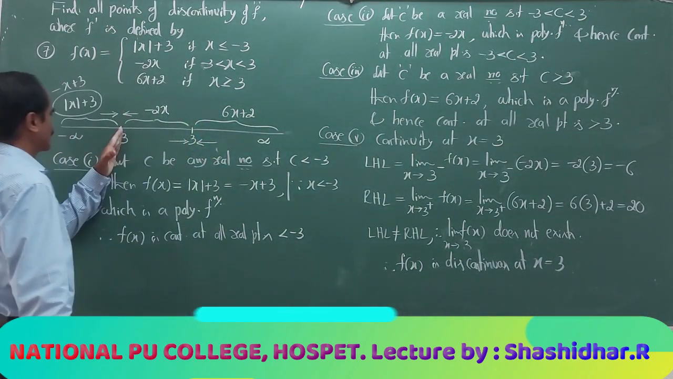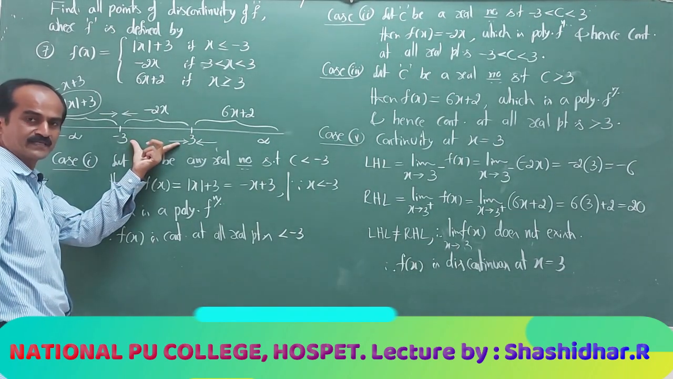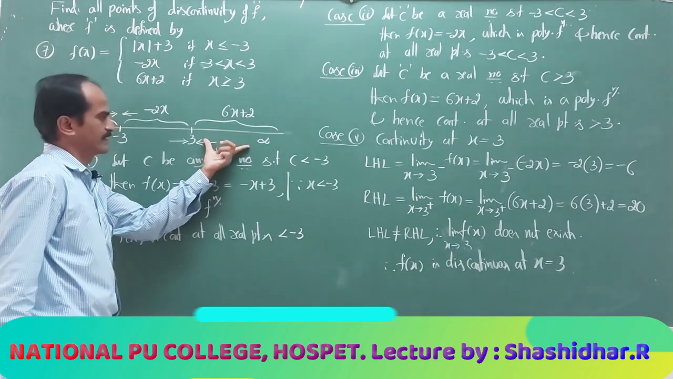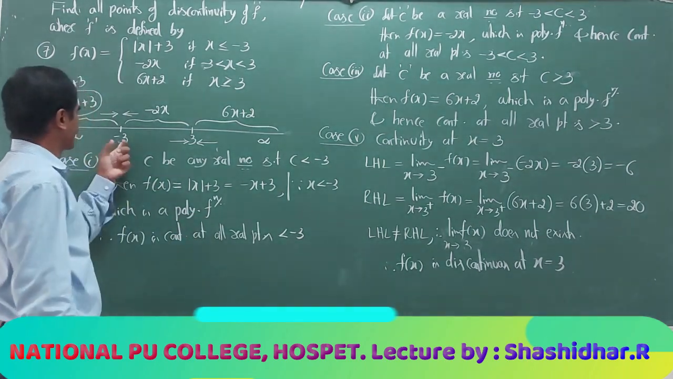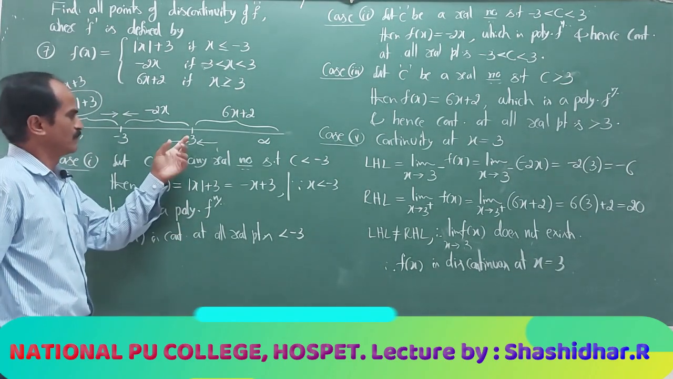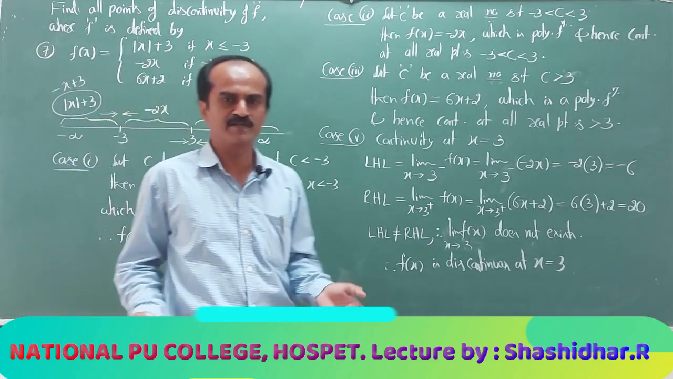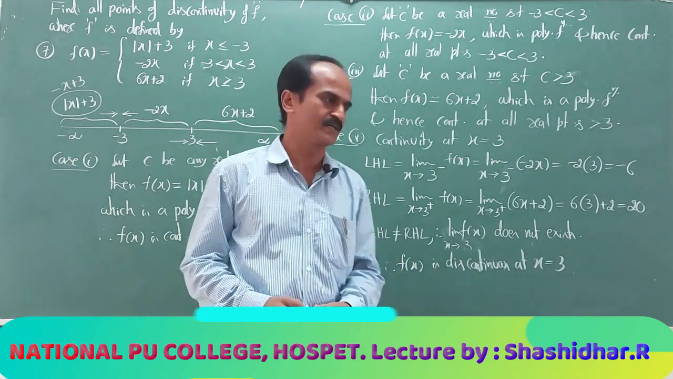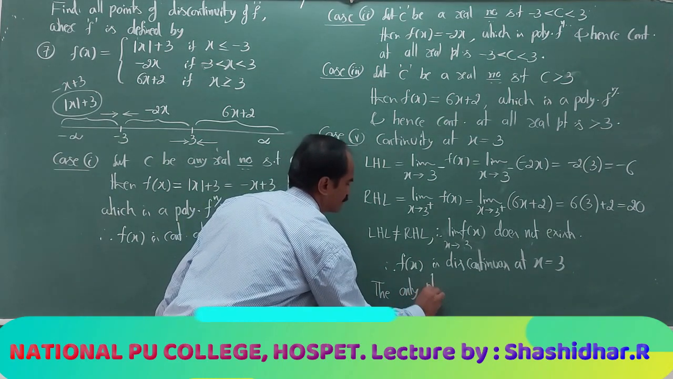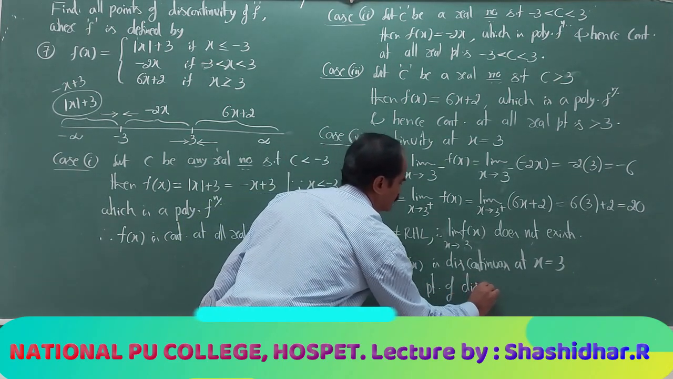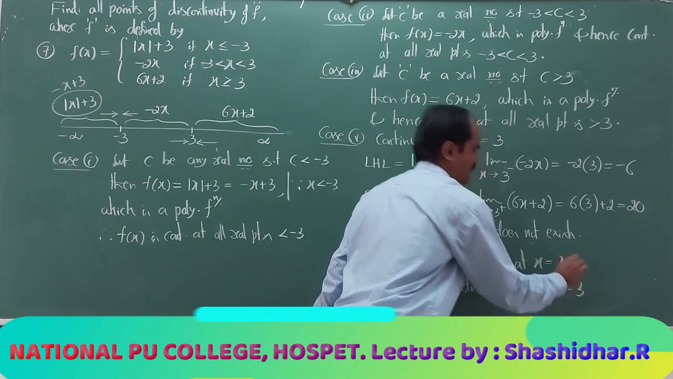Case 1, any real number less than -3, the function is continuous. Any real number lying in the interval (-3, 3), Case 2, we showed that it is continuous. Case 3, any real number lying in the interval 3 to infinity, continuous. Case 4, at exactly -3 it is found to be continuous, but at exactly x = 3 the function fails to be continuous. How many points of discontinuity do you get? We get only one point of discontinuity. So, here you write: the only point of discontinuity is x = 3.